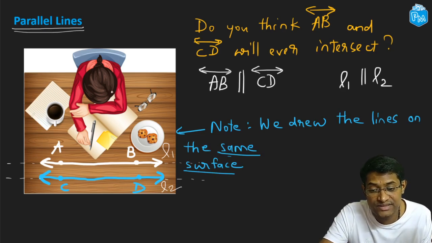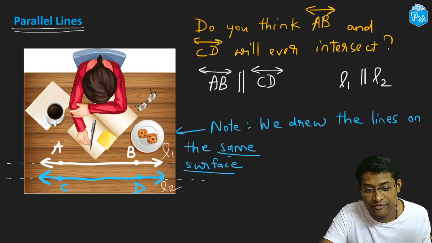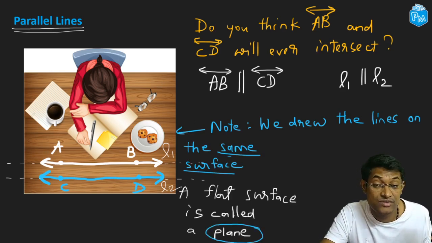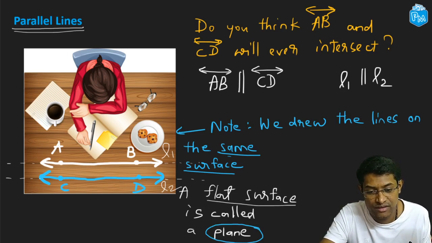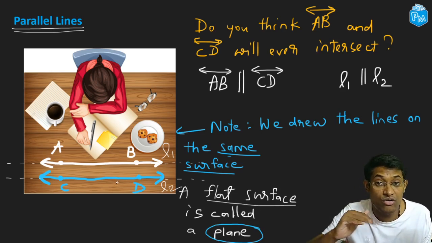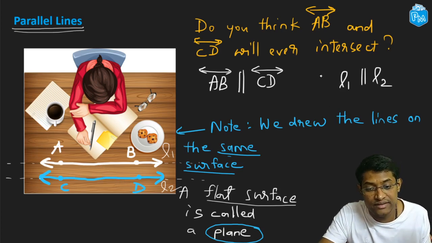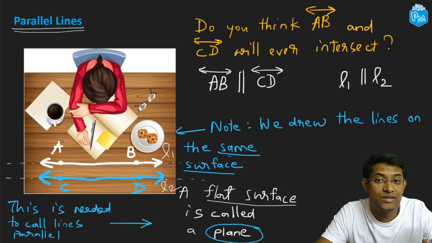What is the surface in this case? It's your table over here, right? Now a flat surface like your table is what we call a plane. Okay, this is a plane, it's a flat surface. Now the two lines were drawn on the same plane and they did not intersect. Only in that case we can call the two lines parallel lines.